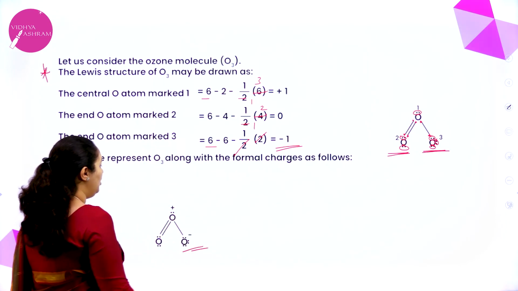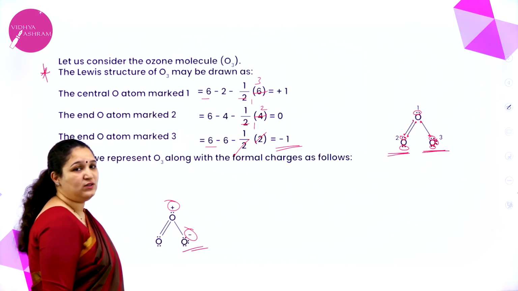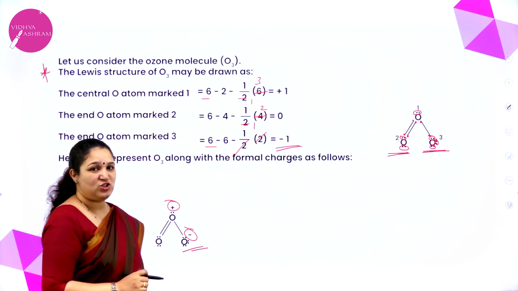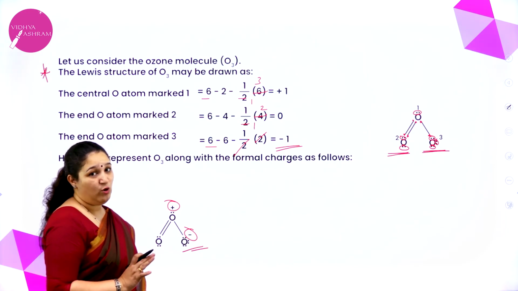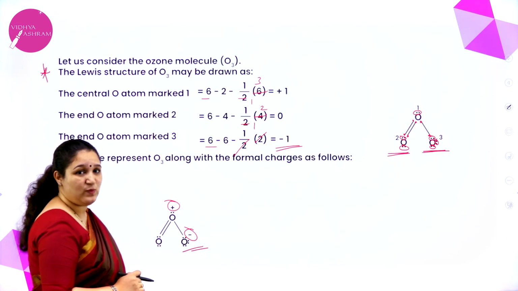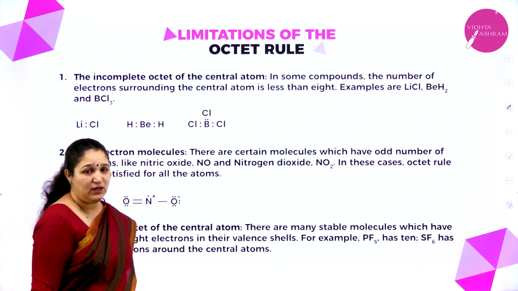So that is how you calculate the formal charge on the atoms in the Lewis dot structure. Okay. So I hope you have understood. It is a very important question for your exam as well. Okay. Next we have limitations of octet rule.